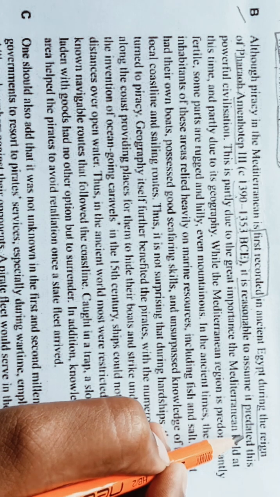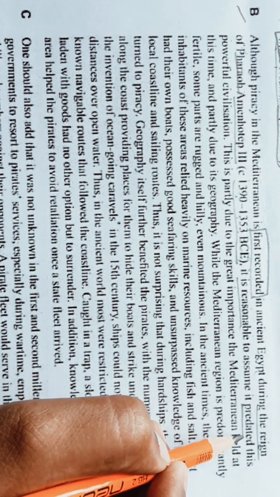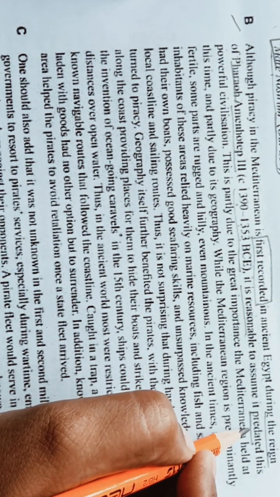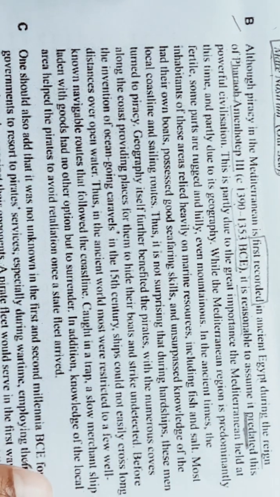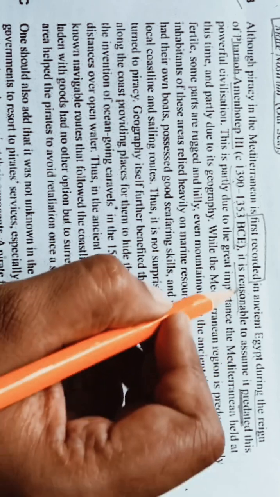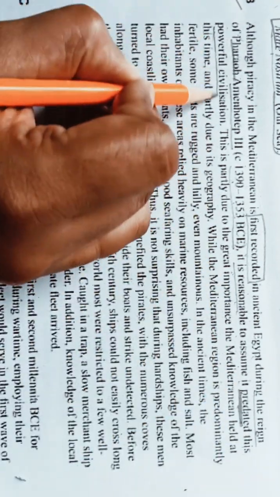What do you mean by predated? Predated means exist or occur at a date earlier than. It is reasonable to assume it predated this powerful civilization.